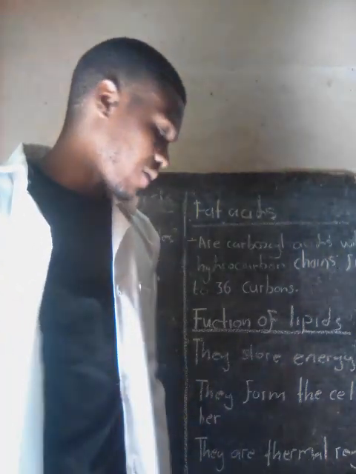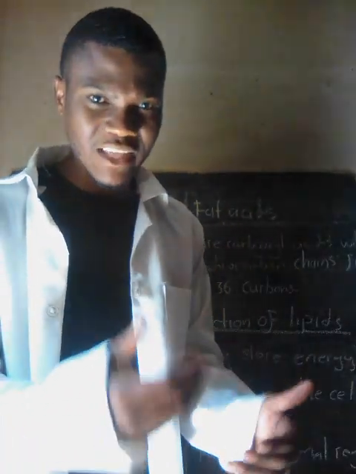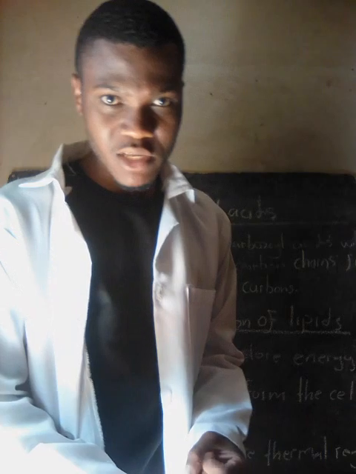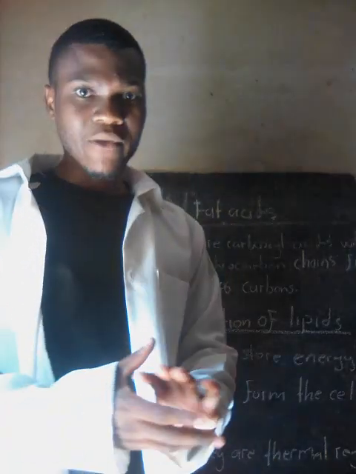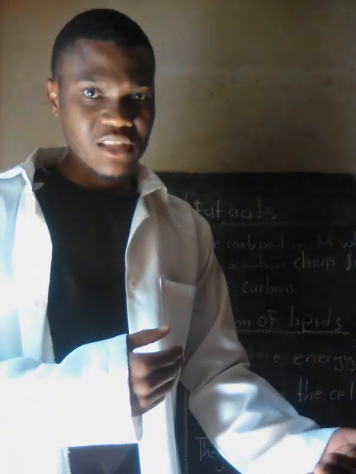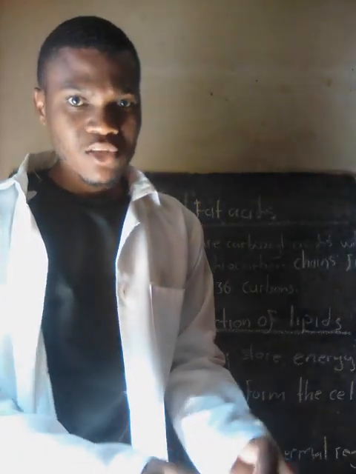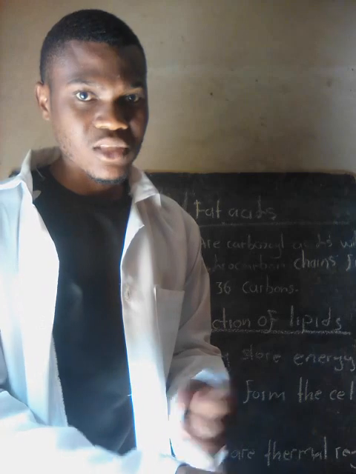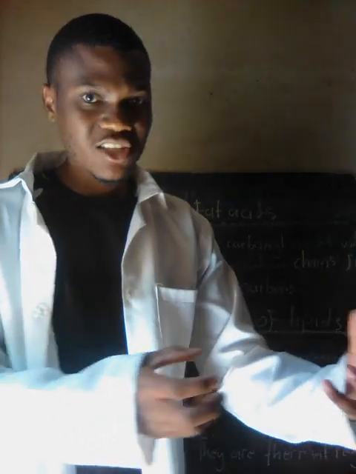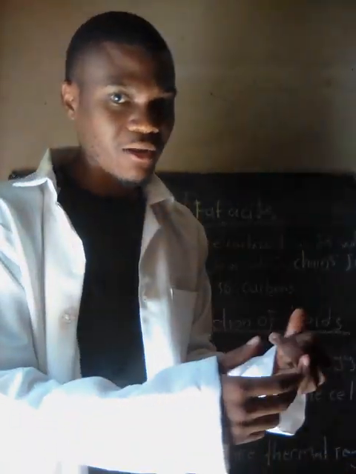The last function that I want to share with you is that they are precursors of most other chemical compounds such as steroids and hormones. What I mean by precursors is that the building blocks of many chemical compounds in the body are carbohydrates and lipids. The structure that is needed to form a complex molecule like a vitamin will come first from the lipid.